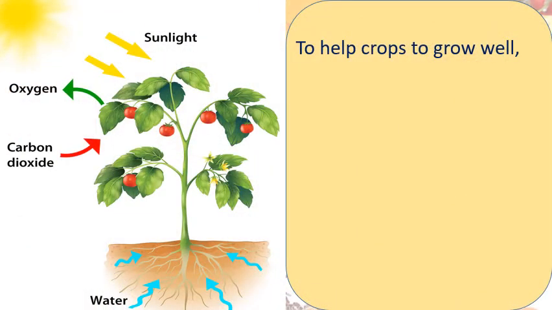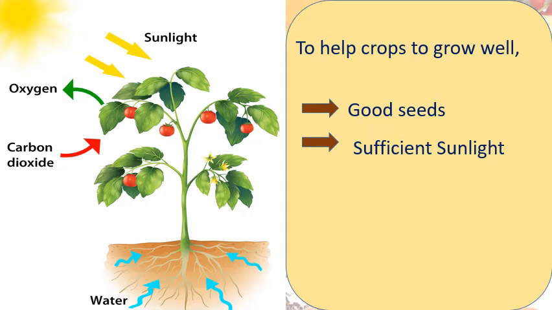To help crops to grow well. Means, dear students, here some factors are there that are very necessary for crops to grow well. Okay. Now we will see which are those. These factors. Number 1, good seeds. Yes, healthy seeds make healthy crops. Second one is sufficient sunlight. You know students, plants need sunlight for photosynthesis. Correct? They use sunlight during photosynthesis to make their food.